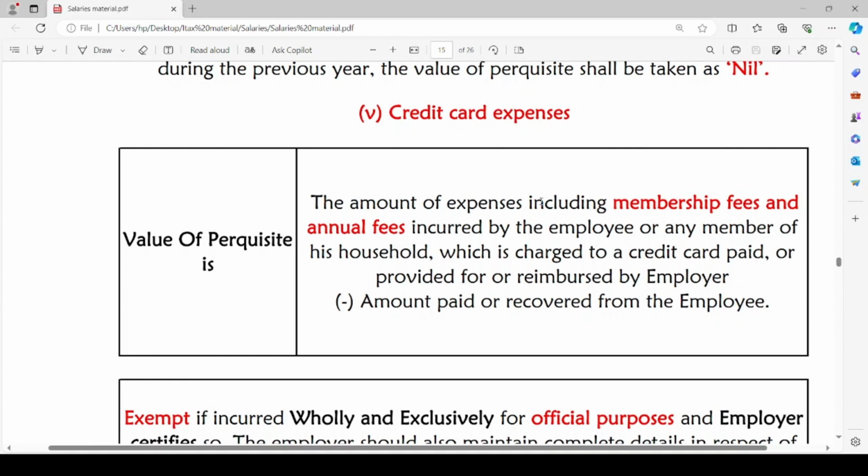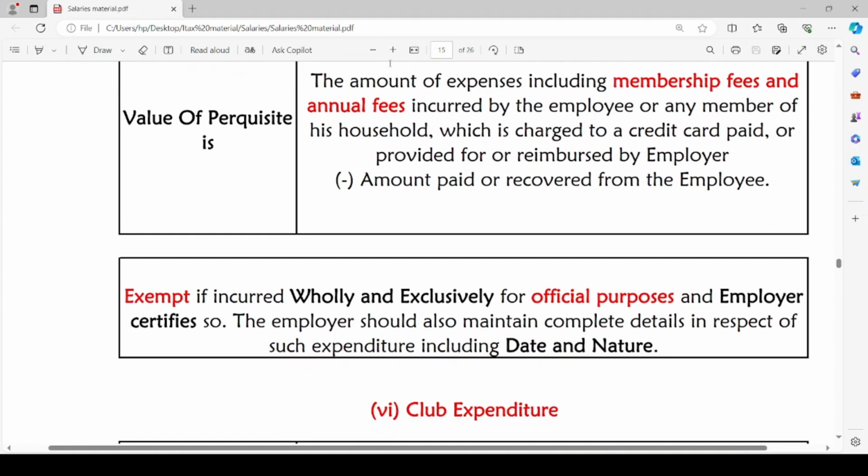Expenses are incurred by employee or any member of his household on the credit card, and such credit card is being provided or paid for by or reimbursed by the employer. This perquisite will be exempt if it is incurred wholly or exclusively for official purposes and employer certifies so. The employer should also maintain complete details in respect of such expenditure, including the date and nature of expense so incurred.